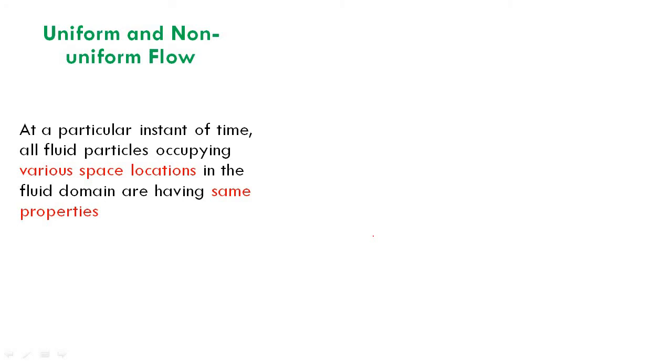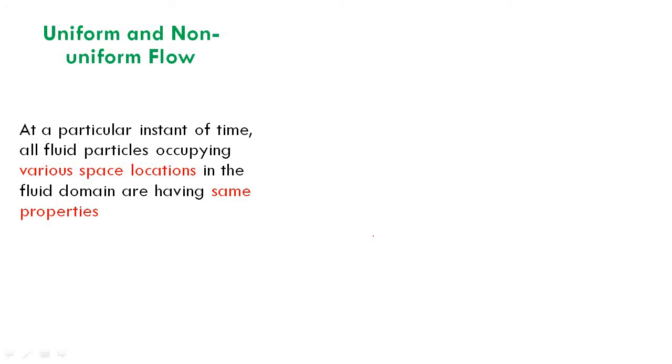If you consider a pipe of diameter d and length L, flow is happening. The flow domain, or the flow system that we consider, is a pipe that contains water flowing through it, with length L and diameter d. So that water contained in the pipe is the flow domain. At the end of 10 seconds, or 9 seconds, or generally t seconds, if all the points or all the space coordinates of the flow domain have the same velocity, it is called a uniform flow.